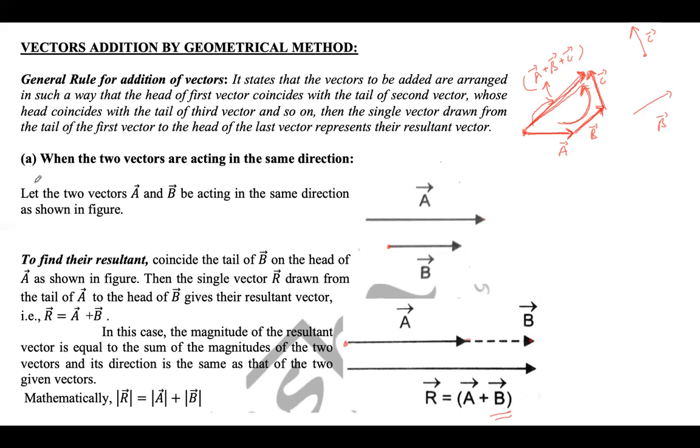So let the two vectors A and B be acting in the same direction. To find their resultant, mathematically we can say that the resultant R is given as A plus B. Okay. Is it clear?